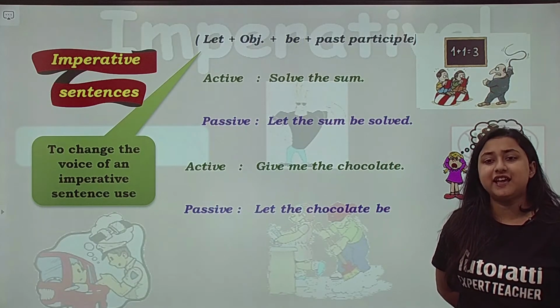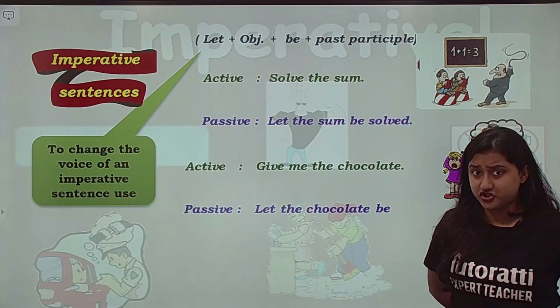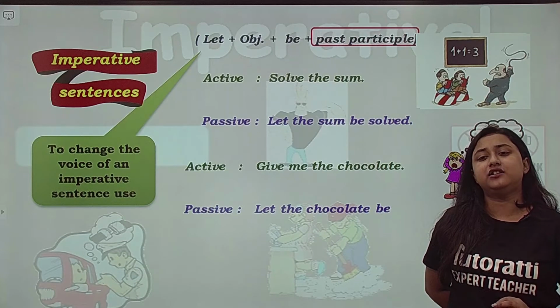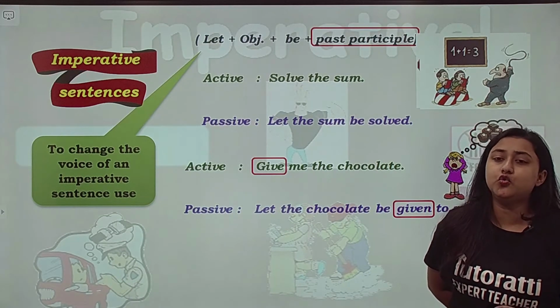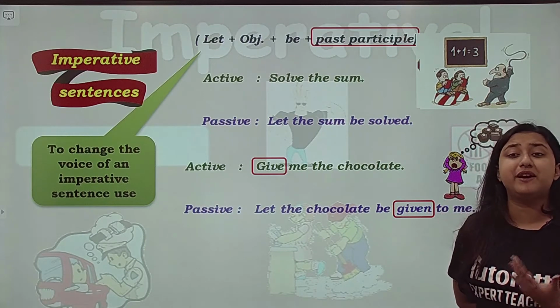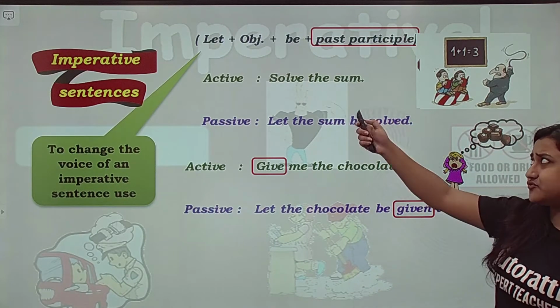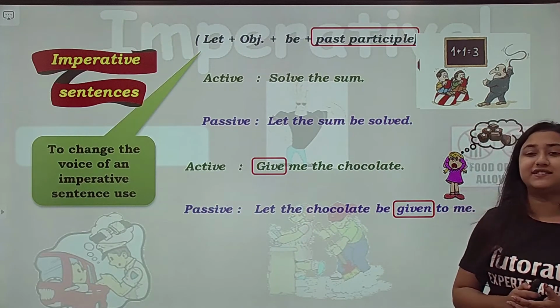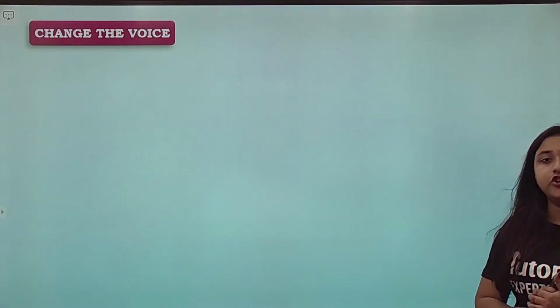And lastly, यहाँ पे me है ना, give me the chocolate. मैंने बताया है कि मुझे देना है. So, we will add: let the chocolate be given to me. So, this, students, is the case for imperative sentences. This is the structure of your answer: let plus object plus be plus past participle. We move on to the next one.